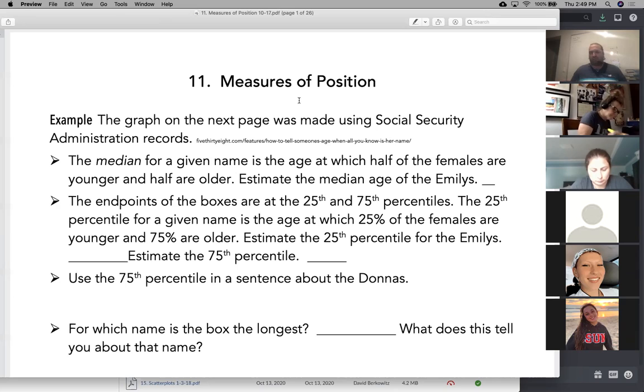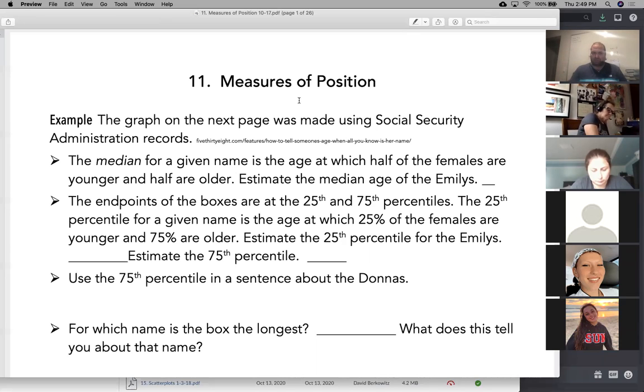In general, I can have percentiles anywhere, like the 25th percentile. 25% is beneath it. Well, that's also a quarter that's beneath it, so we can also call it the first quartile. And the 75th percentile has 75% beneath it. That's the third quartile. So we have multiple names for things, right? The first quartile, the second quartile, the third quartile is the same as the 25th percentile, the 50th percentile, the